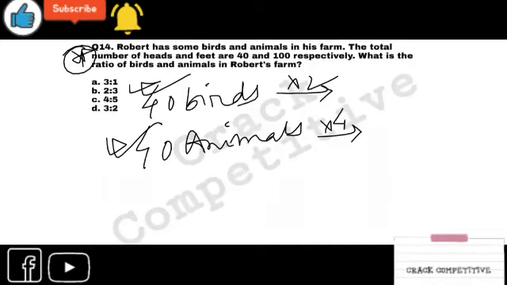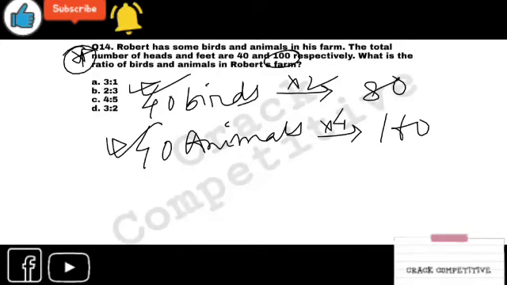Look at the procedure very carefully so that you can understand the concept. It is a part of mixture and alligation. You have to solve it with alligation so that you can solve it faster. Otherwise, you can assume it as X also, but it will take a lot of time. It will be a long solution also. So assume 40 birds and 40 animals. Every bird has 2 feet, right? So 40 birds will have 80 and 40 animals will have 160. How many legs are there? There are 100 legs.